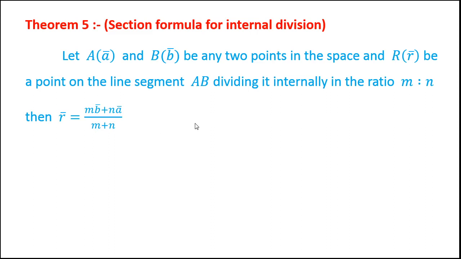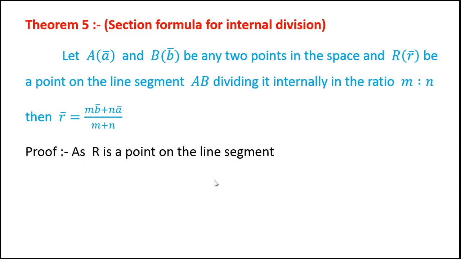What does this section formula say? Section formula says that if point R divides the segment joining A and B internally in the ratio m:n, then section formula gives the relation between their position vectors. So let us prove this result.